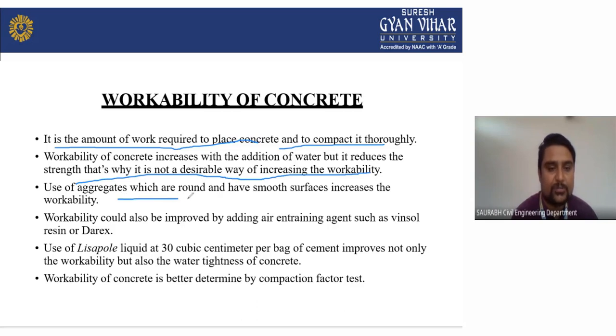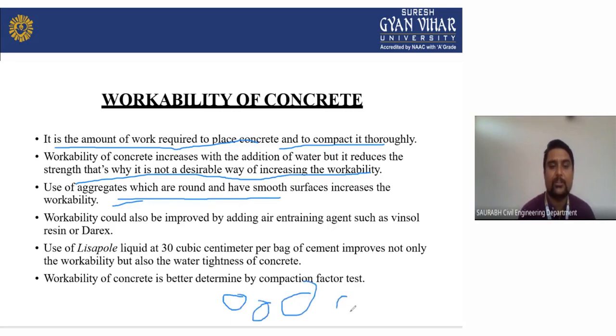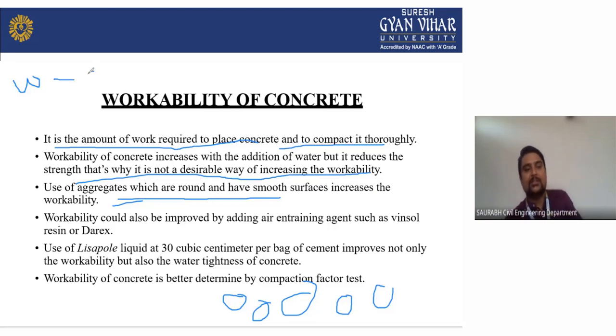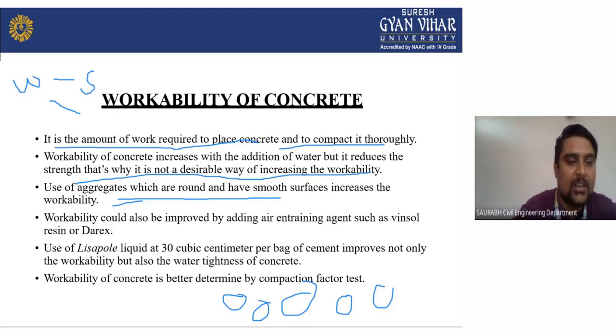Use of aggregate which is round and has a smooth surface increases the workability. If you use rounded aggregate, it will increase the workability of your concrete. Workability could also be improved by adding air entraining agents such as Vinsol resin and Darex. Workability of concrete is better determined by the compaction factor. We can also determine it by the slump cone test.